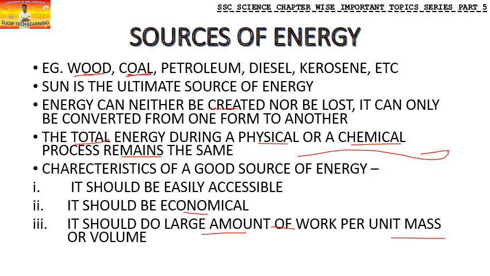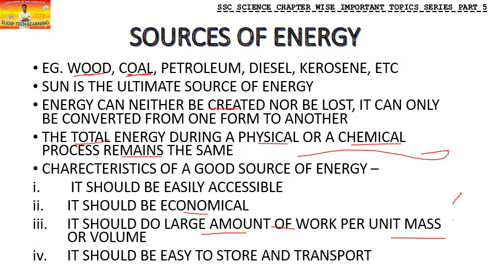Unit mass means what? You have, say, 1 kg, and for that 1 kg, if something is giving you a lot of energy, and there is another source of energy which is giving you very little for that 1 kg, that means the second one is not sufficient to be called a good source of energy. The first one is a good source of energy.